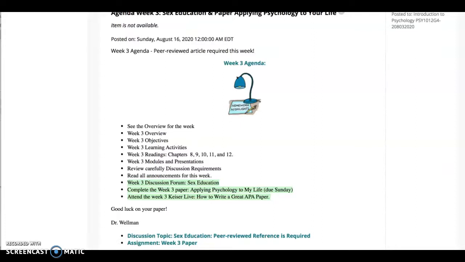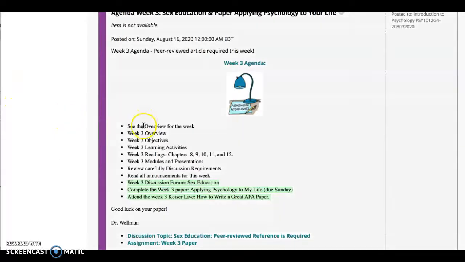The week 3 agenda here is, again, to look at the overview of the week and check the learning objectives. I'd like you to make sure you do the learning activities, and the readings would be 5 chapters: 8, 9, 10, 11, 12. So there's quite a bit of reading, but there are modules and presentations to help you. Review the discussion requirements very carefully, and then read all the announcements for the week, if there are any. I'm not sure if I did any this week, but be aware of those.